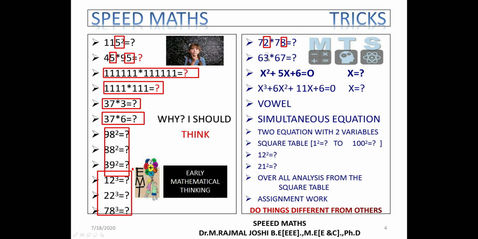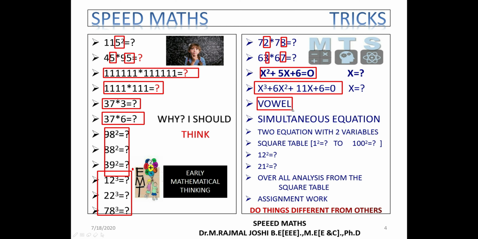And if the unit place ends with 3 and 7, how to get the multiplication. Then we'll see how to solve the quadratic equation and how to get the solution for x. Then we'll see how to solve the cubic equation and find the solution for x. Using vowels, how many words we can frame, that also we'll see.